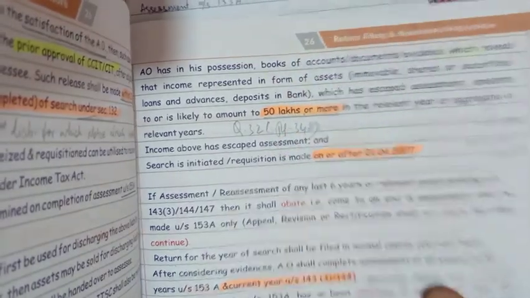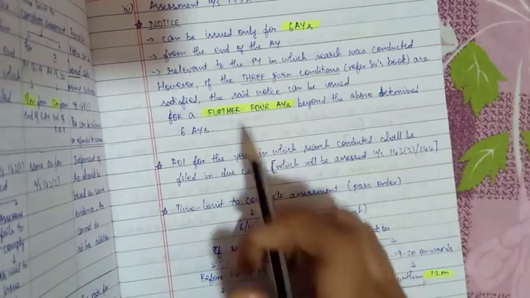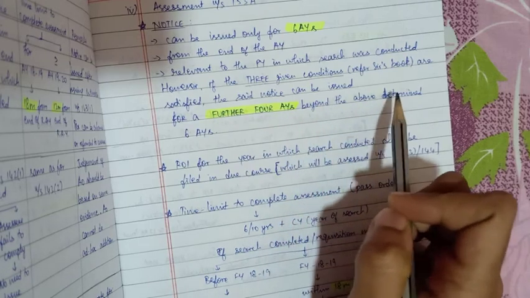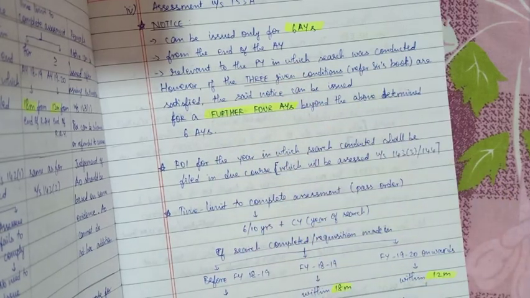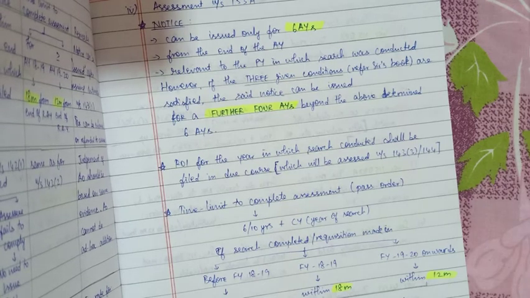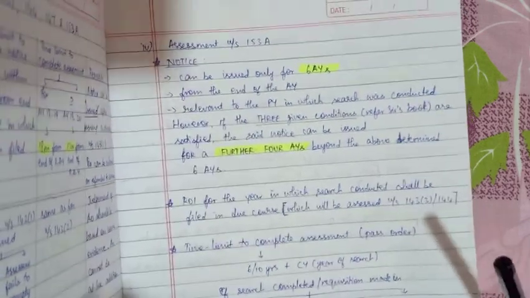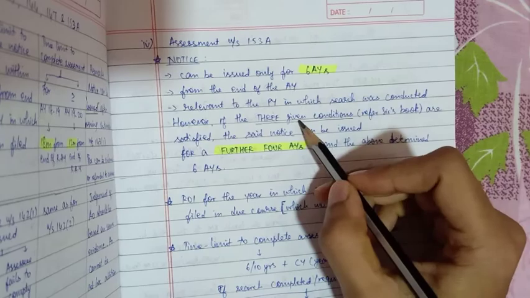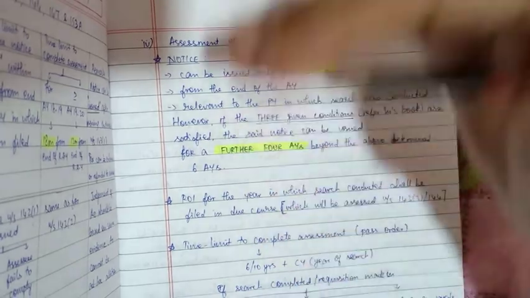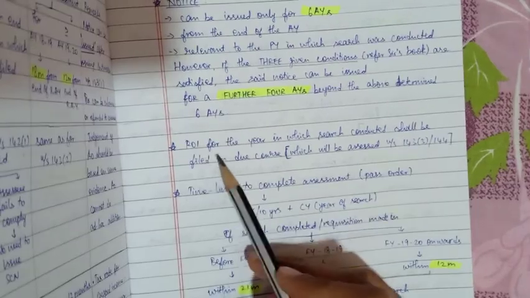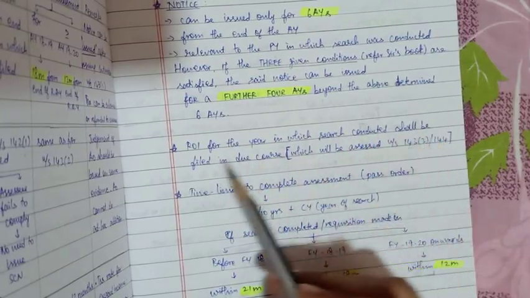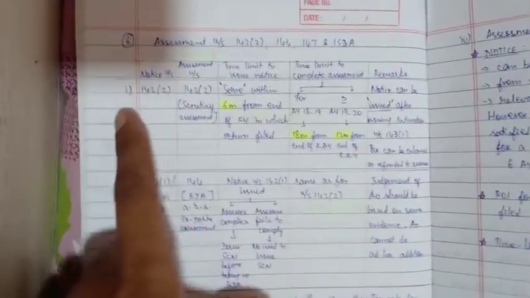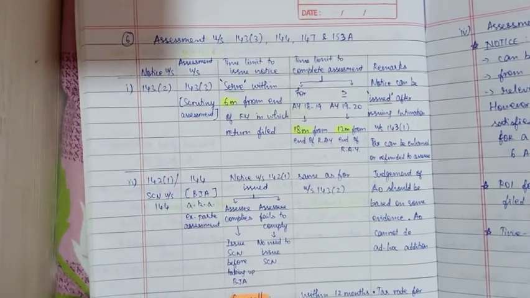And if all these 3 conditions are satisfied, the said notice can be issued for a further 4 assessment years beyond the above determined 6 assessment years, which means it can be issued for a total of 10 assessment years. So to summarize, generally notice can be issued for 6 assessment years, and if those 3 conditions are satisfied, it can be issued for 10 assessment years. Alright. Return of income for the year in which the search was conducted shall be filed in due course, which will be assessed under section 143(3) or section 144.